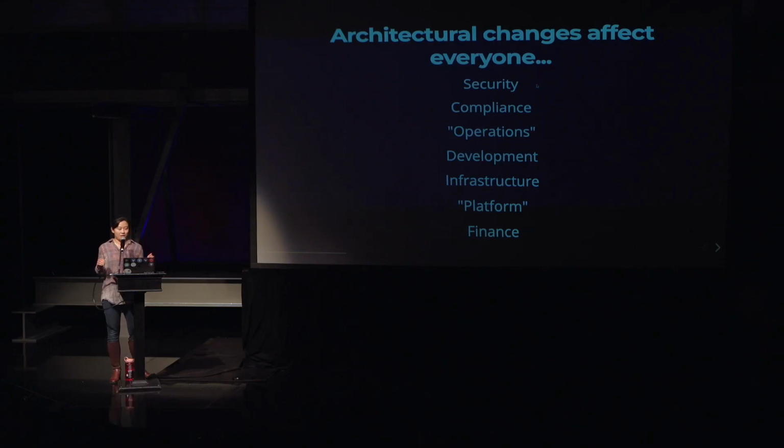But the problem was that whenever I would have to operate systems or sit and work with people who operated systems, the architectural changes affected everybody. It wasn't as if we made functional and performance-related improvements and we could say, oh, it's great, development, awesome, we're great, we pushed code to production. The problem was that everybody else had to actually do something for it, right? So security, compliance, operations, I say that because the definition can vary widely. Development, infrastructure, platform, which again can vary widely, and finance. All of these stakeholders actually had to do something, in part with the operations.